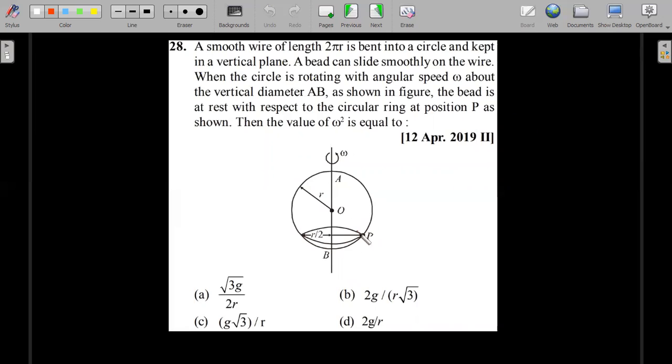This is turning like this, okay, right? Because this entire circle is rotated in a vertical plane about this diameter. So the bead goes in a smaller radius depicted by r by 2. The value of omega square is how much?